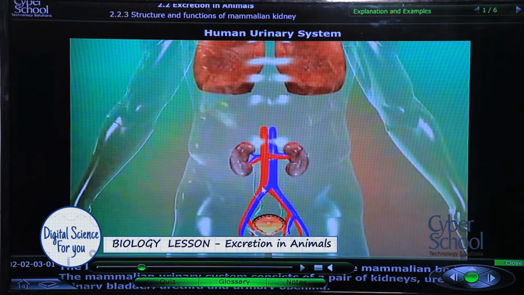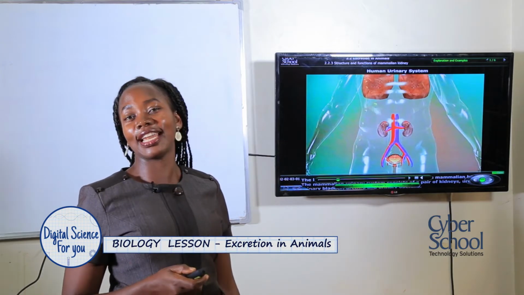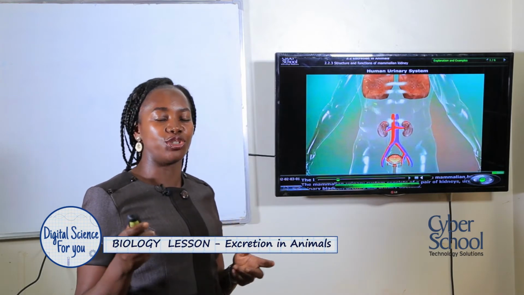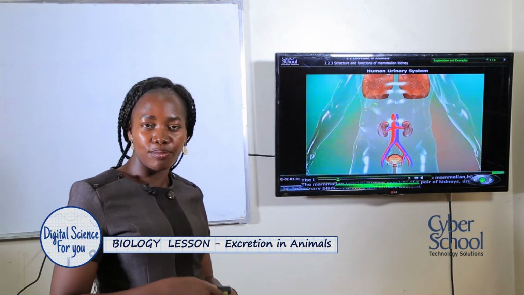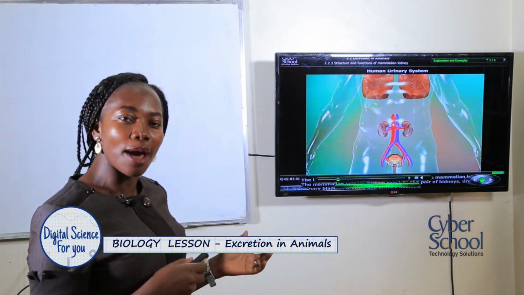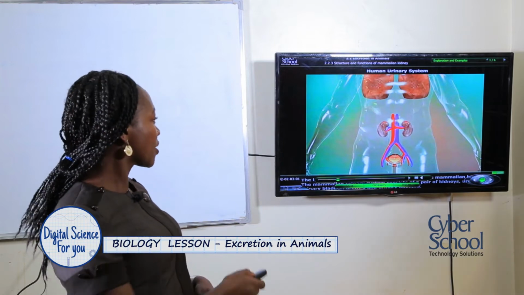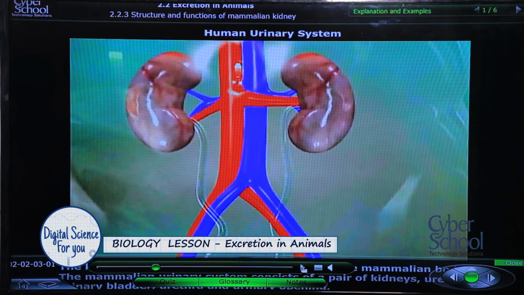That is the renal artery that is bringing oxygenated blood to the kidney. This blood is not only rich in oxygen, but it is also full of nutrients like glucose and amino acids that are coming into the kidney. While the blue blood vessel, do you see this blue blood vessel? That is the renal vein. And the role of the renal vein is to take deoxygenated blood from the kidneys.